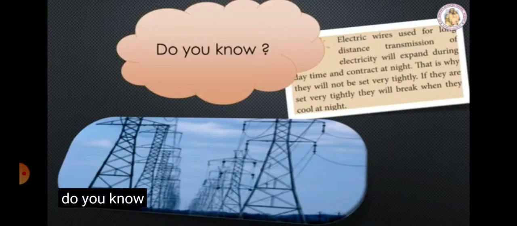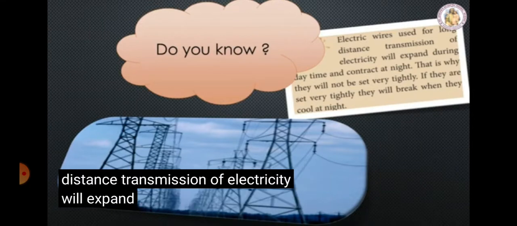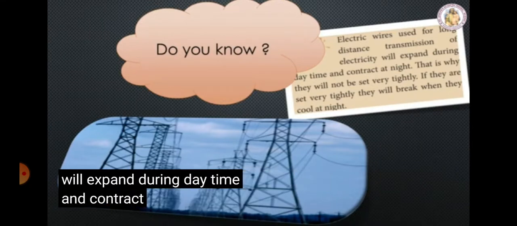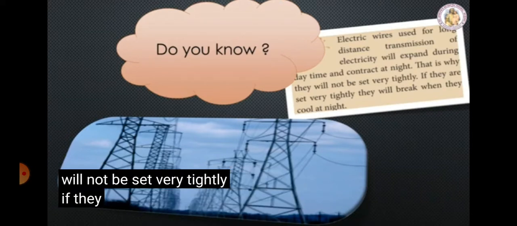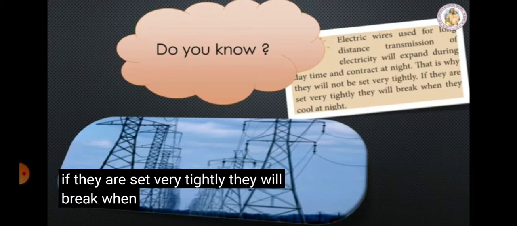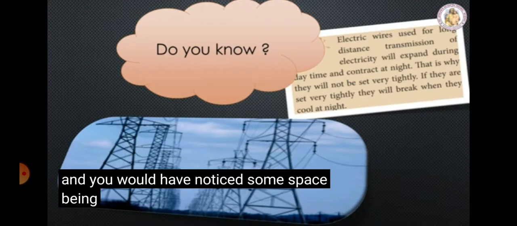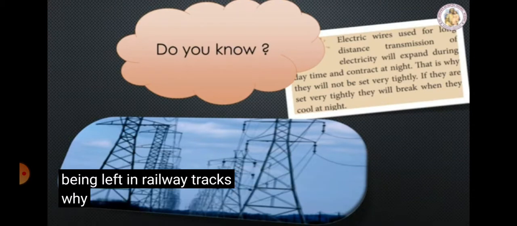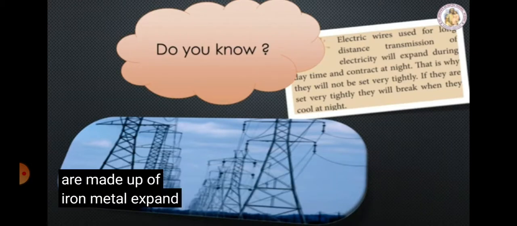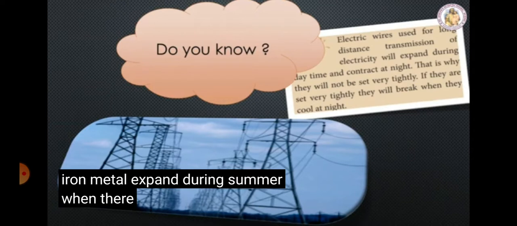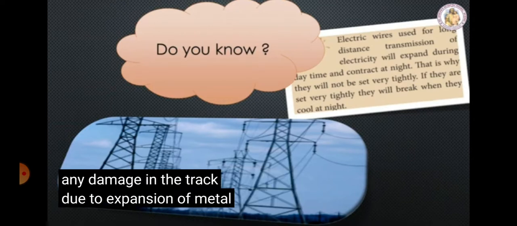Do you know? Electric wires used for long distance transmission of electricity will expand during daytime and contract at night. That is why they will not be set very tightly. If they are set very tightly, they will break when they cool at night. And you would have noticed some space being left in railway tracks. Why? It is because railway tracks which are made up of iron metal expand during summer. When there is a gap, there will not be any damage in the track due to expansion of the metal rod.